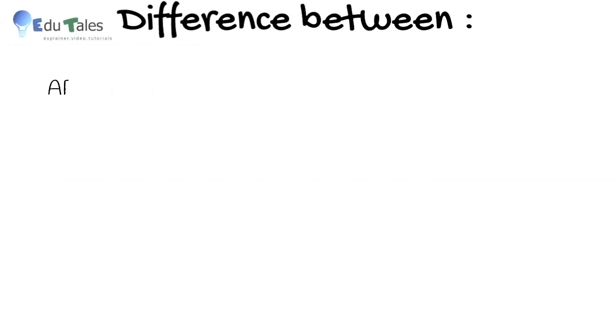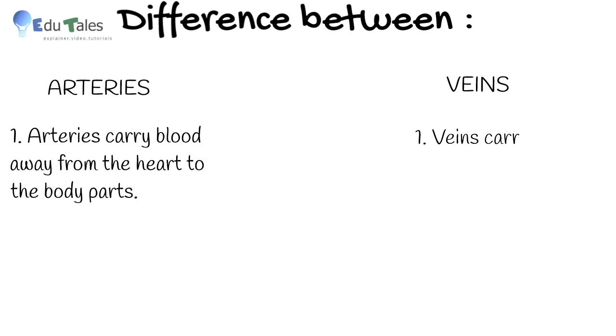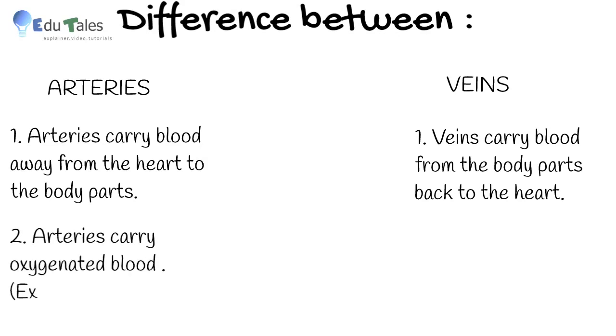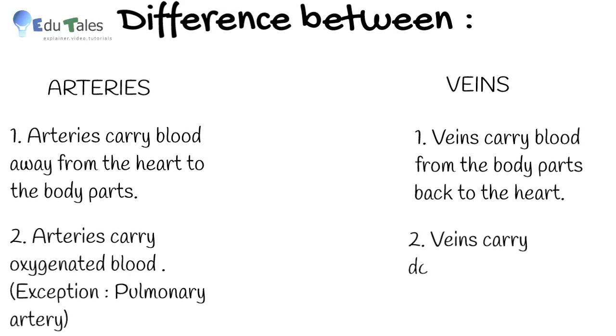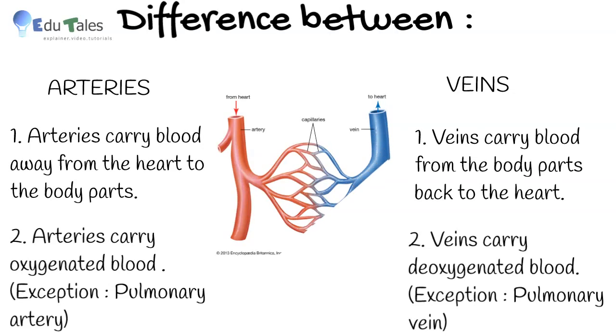Let us see difference between arteries and veins. Arteries carry blood away from heart to the body parts. Veins carry blood from the body parts back to the heart. Arteries carry oxygenated blood except for pulmonary artery. Veins carry deoxygenated blood except for pulmonary vein.